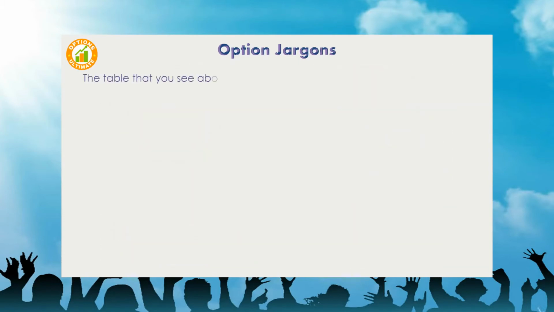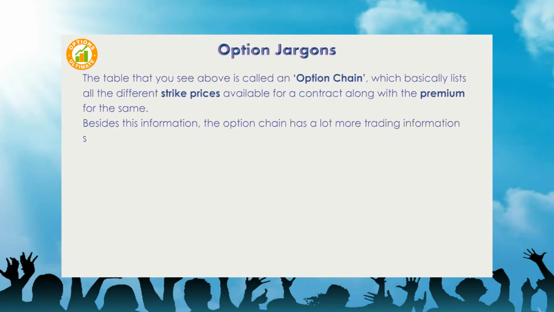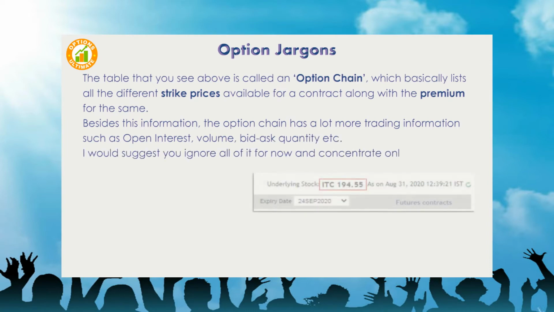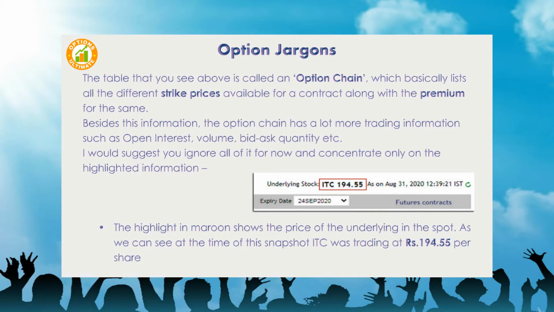The table that you see above is called an option chain, which basically lists all the different strike prices available for a contract along with the premium for the same. Besides this information, the option chain has a lot more trading information such as open interest, volume, bid-ask quantity, etc. I would suggest you ignore all of it for now and concentrate only on the highlighted information. The highlight in maroon shows the price of the underlying in the spot. As we can see, at the time of this snapshot, ITC was trading at 194 rupees and 55 paise per share.